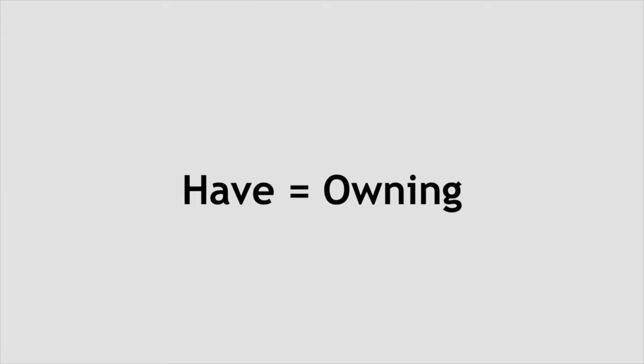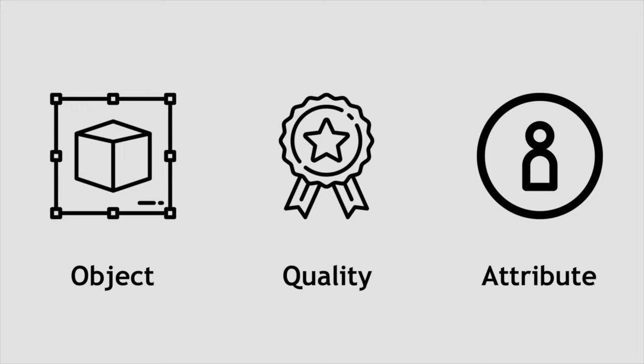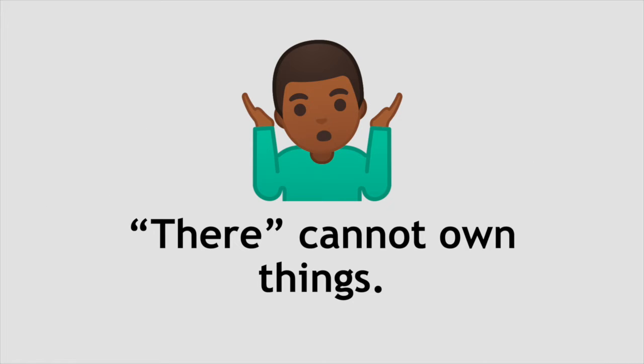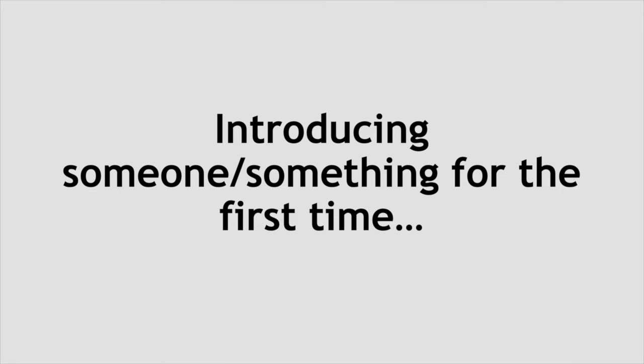But that's not the way we mean something or someone exists in English. The verb "have" refers to someone or something owning an object, a quality, or an attribute. But "there" cannot own anything, since it does not refer to anything or anyone specifically. It starts a sentence just to introduce someone or something that has never appeared in the text before.